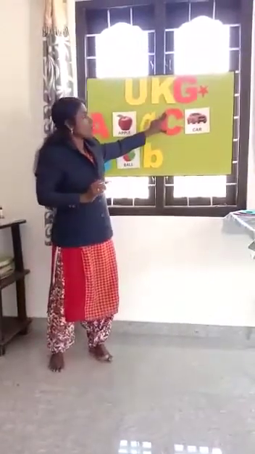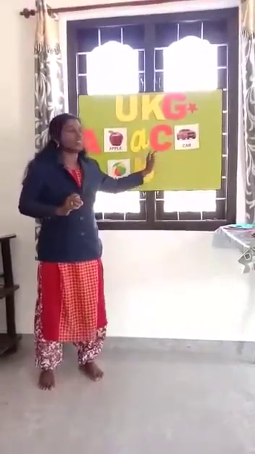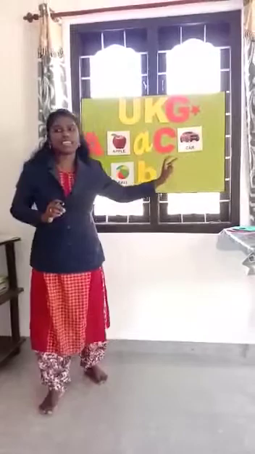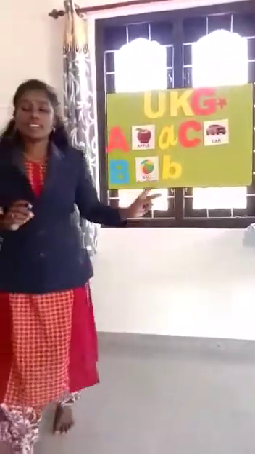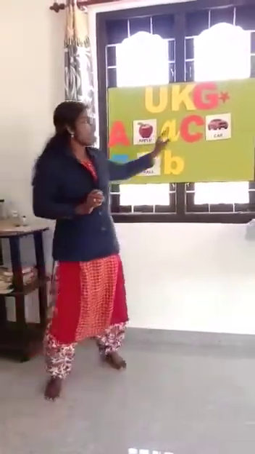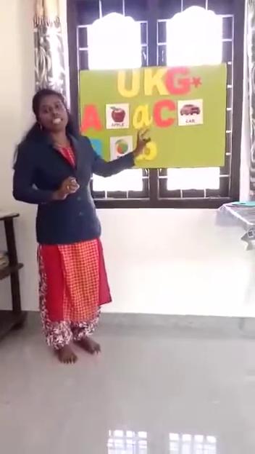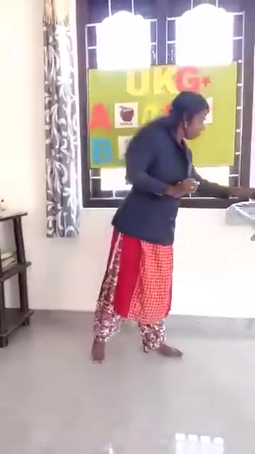The third letter of the English alphabet is C. The sound of C is K. C stands for cake, candle, carrot, cat, cow. Clear? I repeat. C is the third letter of the English alphabet. C stands for cow, cat, cake, candle, car. Okay. Then